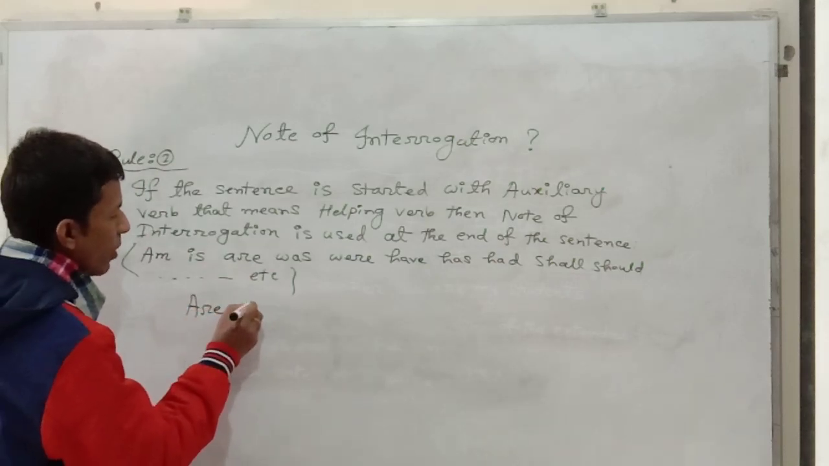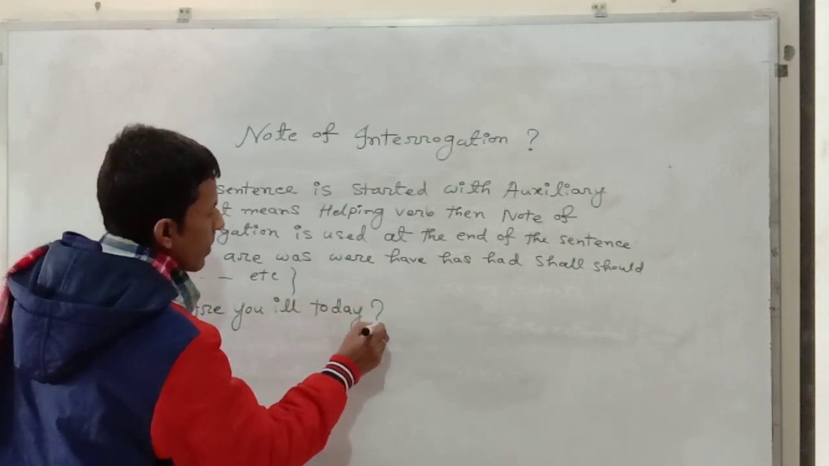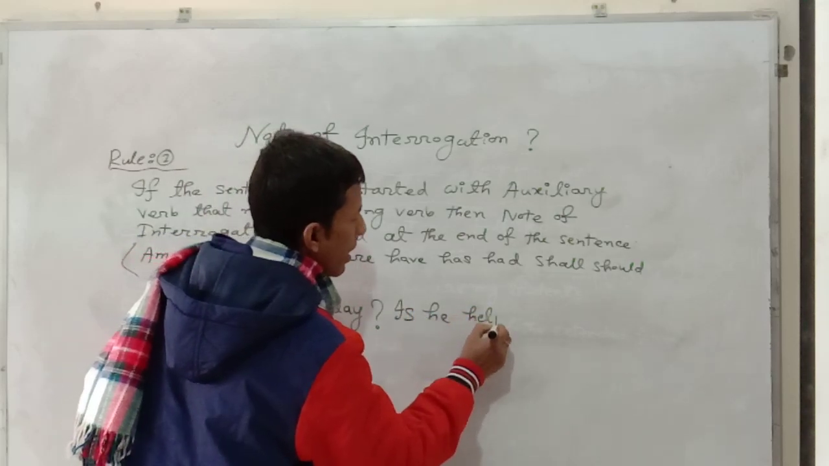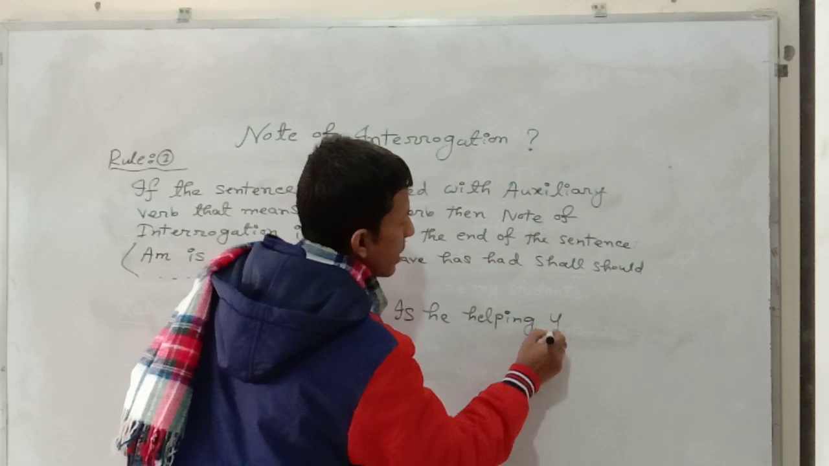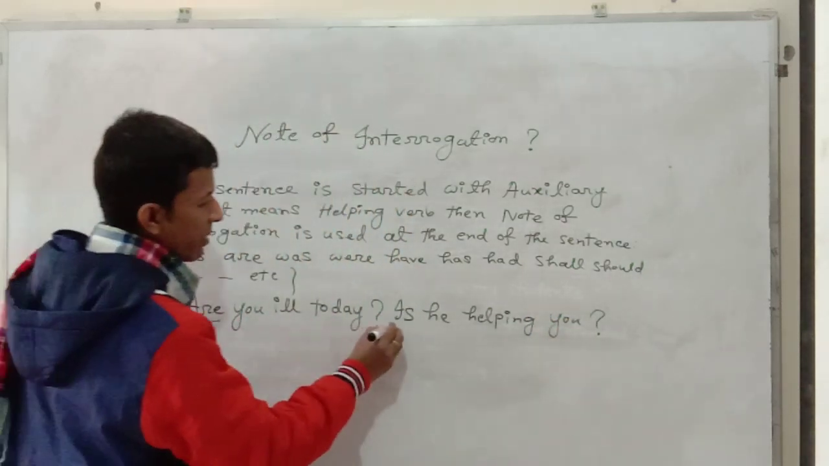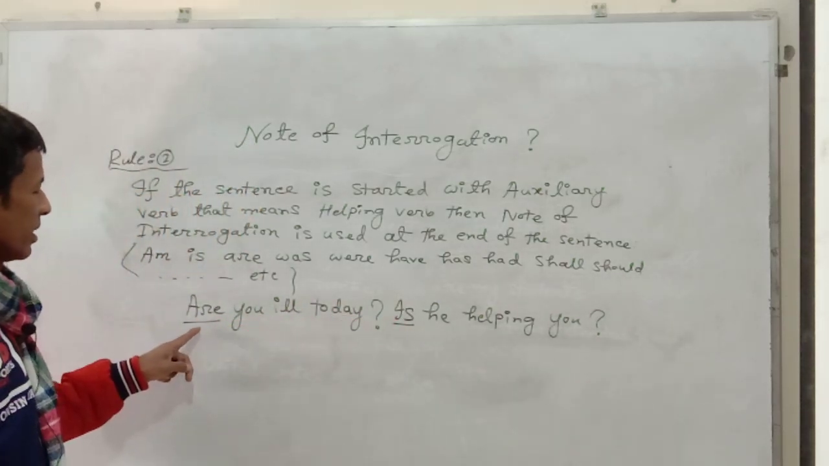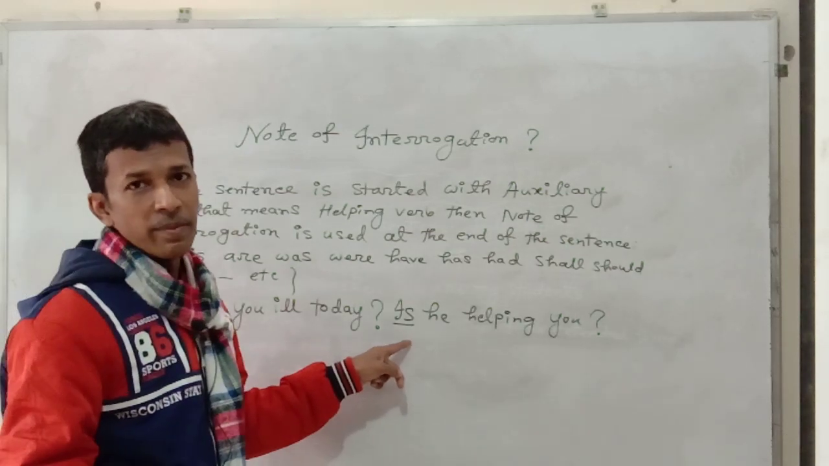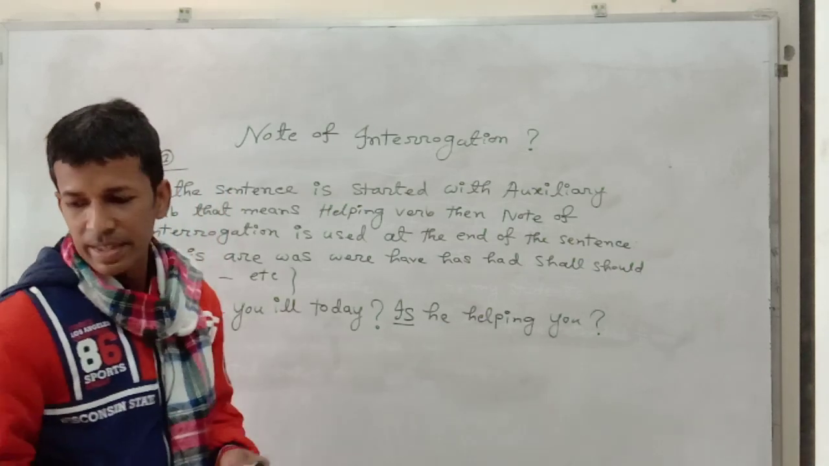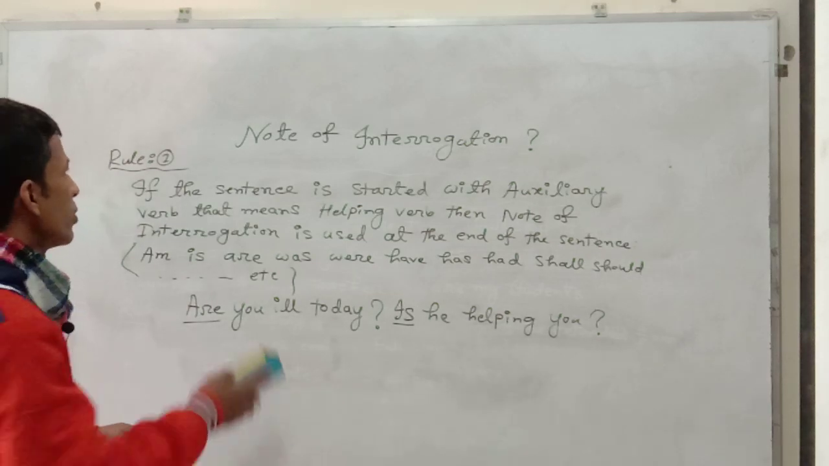Are you ill today? Is he helping you? Now look at the beginning of these two sentences. Both of these sentences are started with auxiliary verb or helping verb. As a result, I have used note of interrogation at the end of these sentences. This is the first rule of note of interrogation. Now I am going to explain the second rule.